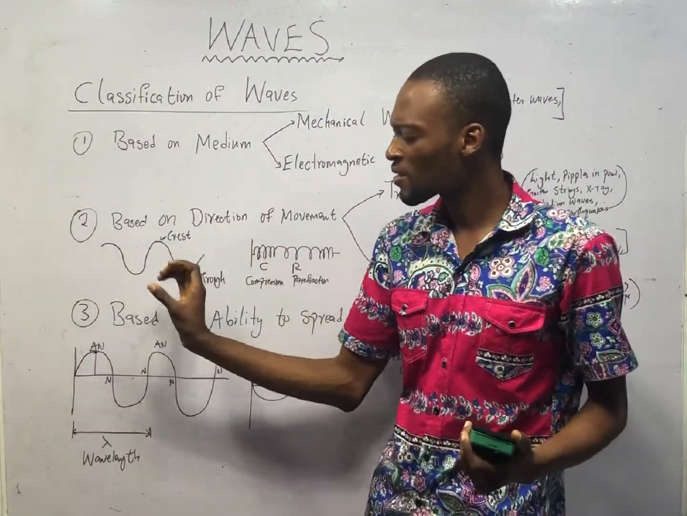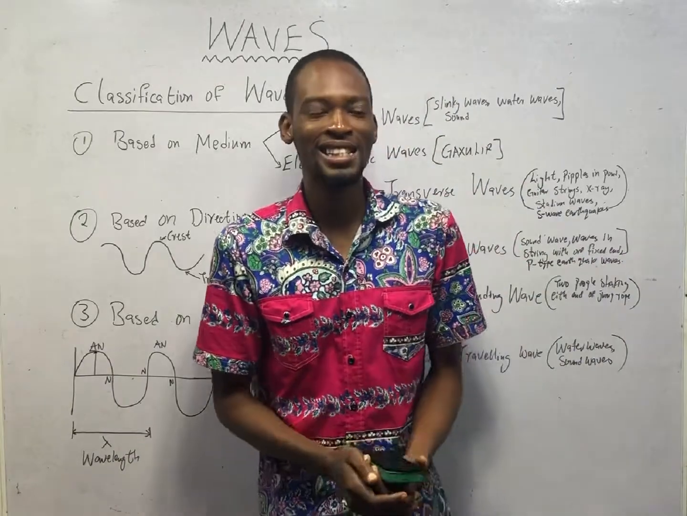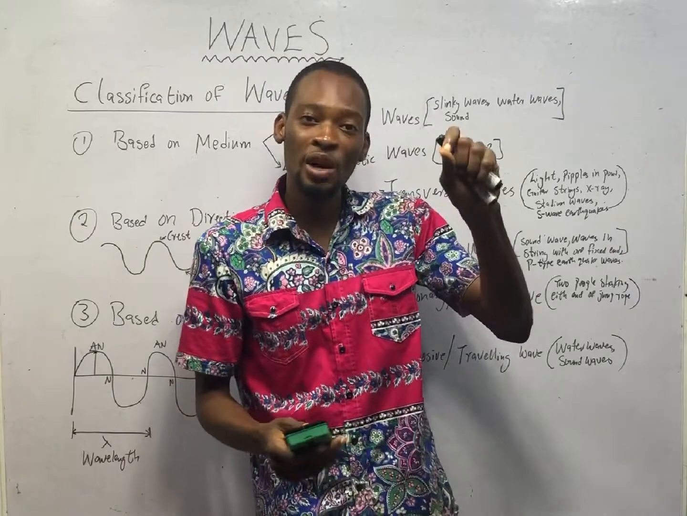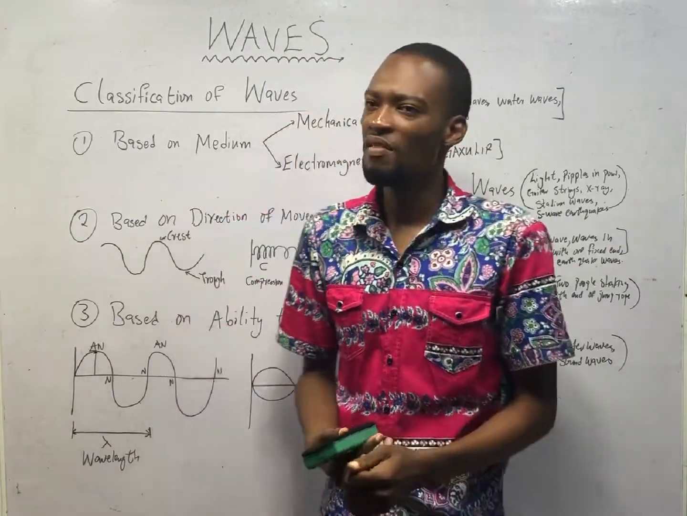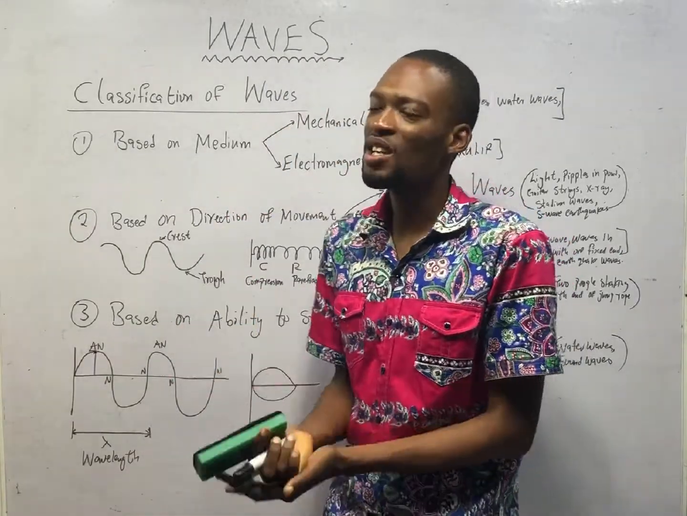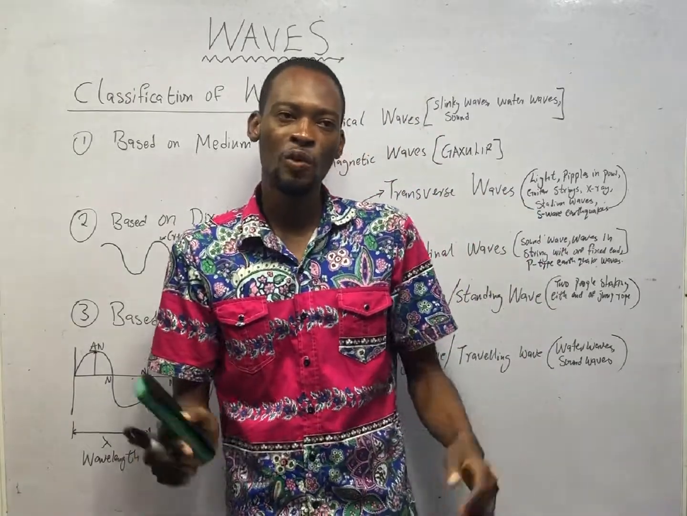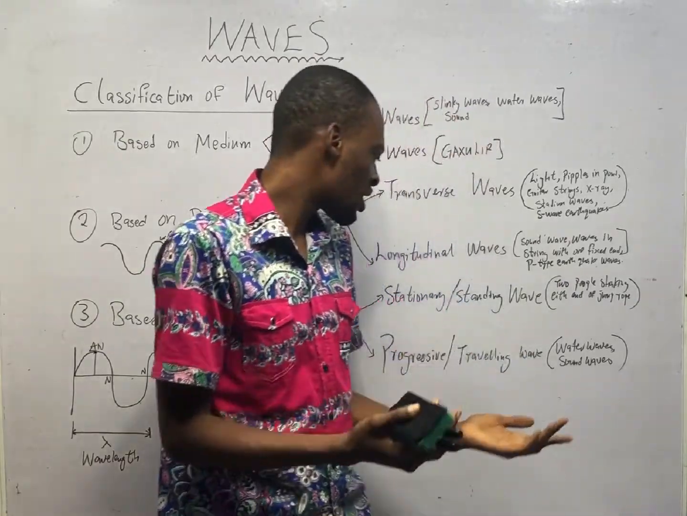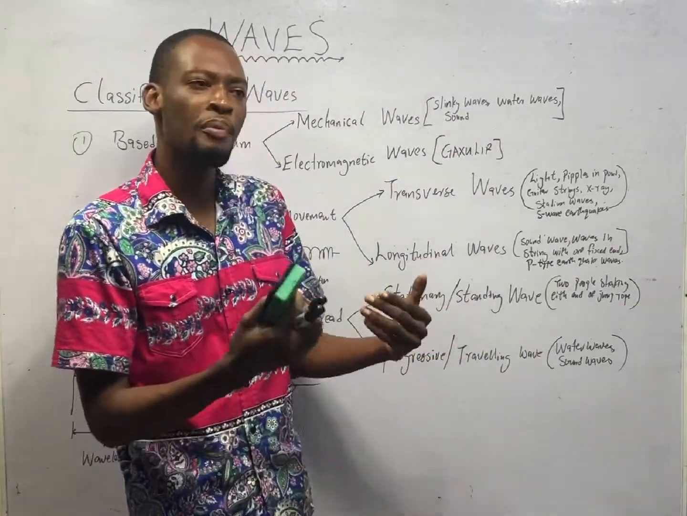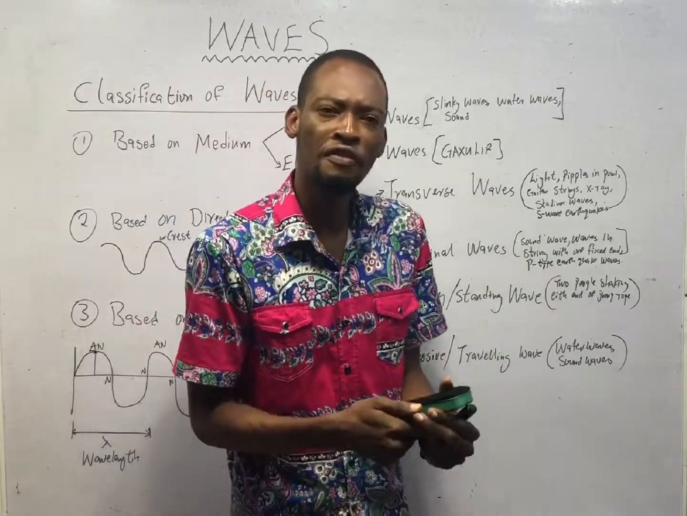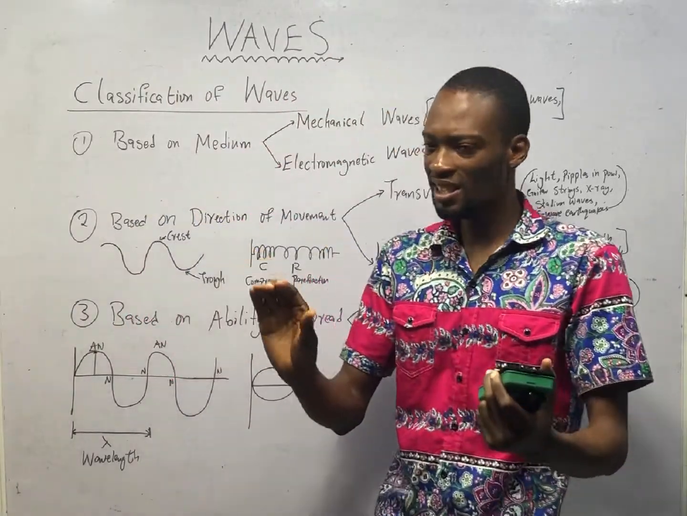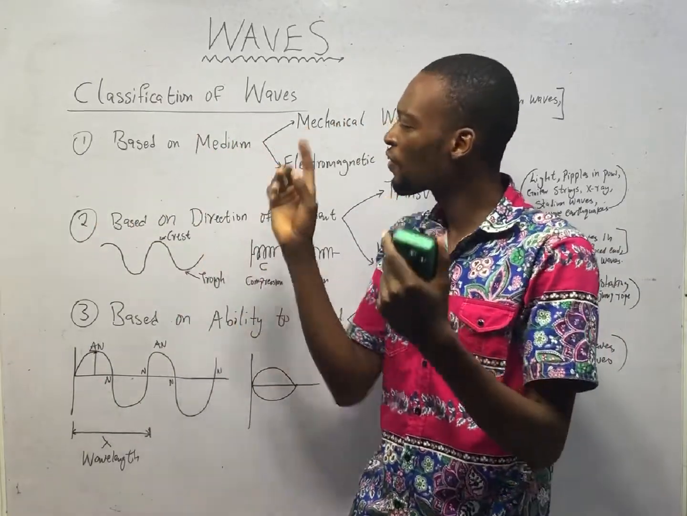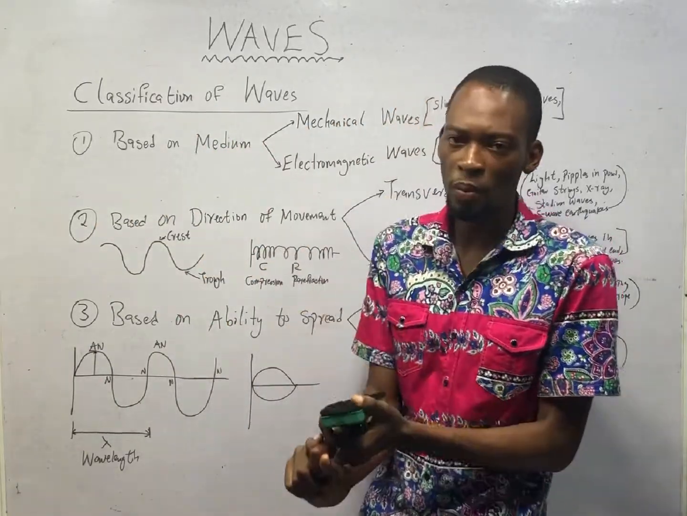Classification of waves. Some books will tell you that the types of waves are transverse waves and longitudinal waves. Some will tell you that the classes of waves are mechanical waves and electromagnetic waves, while types are transverse and longitudinal. Some will tell you that the types of waves are stationary and progressive waves.